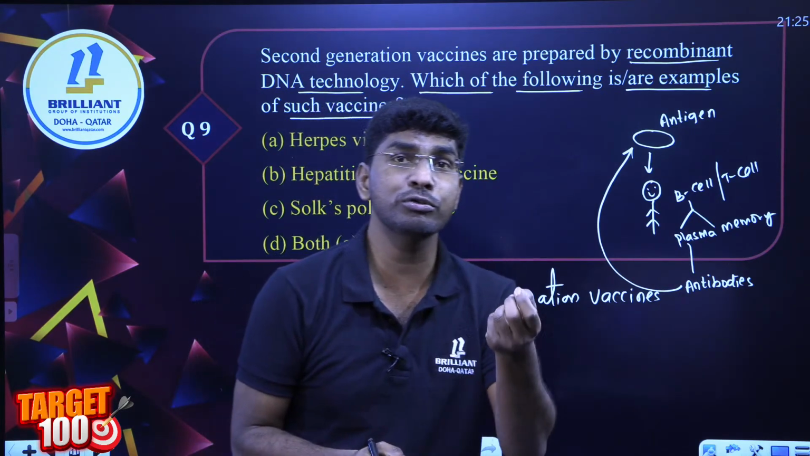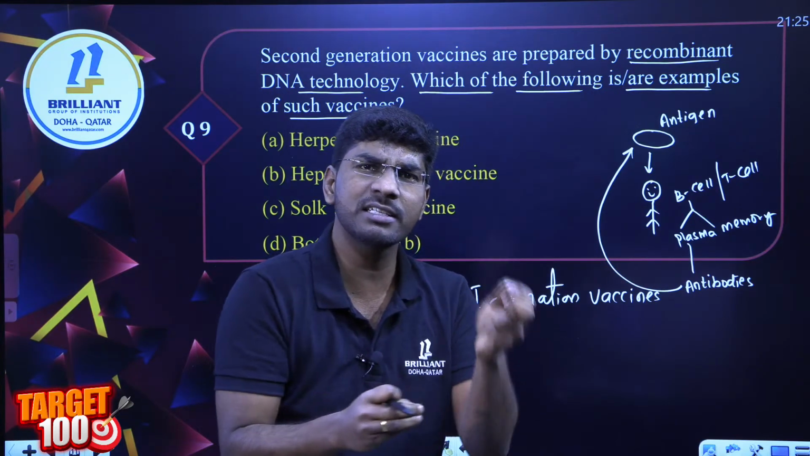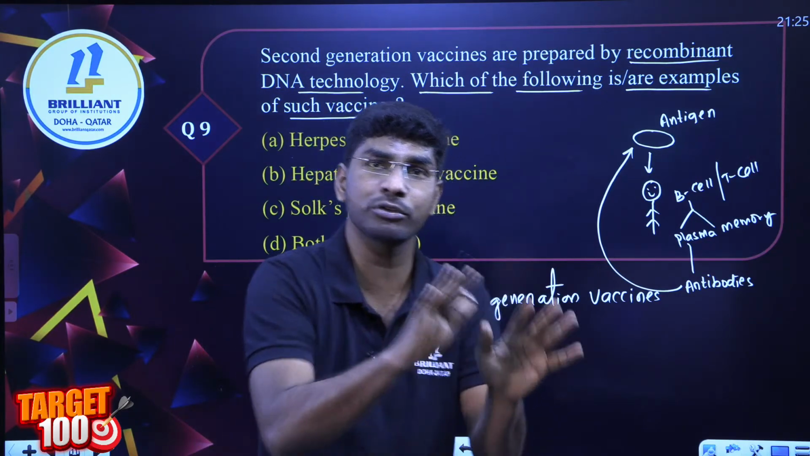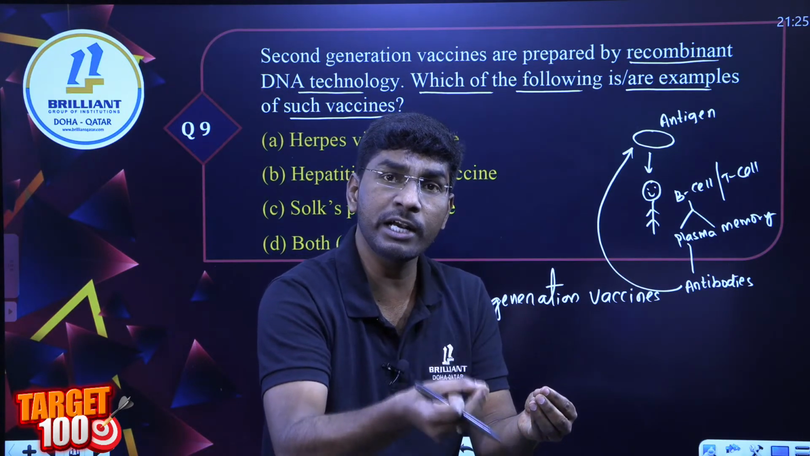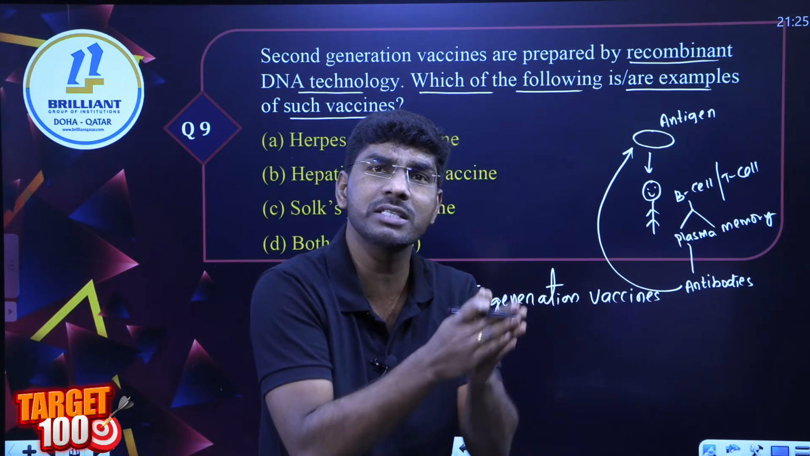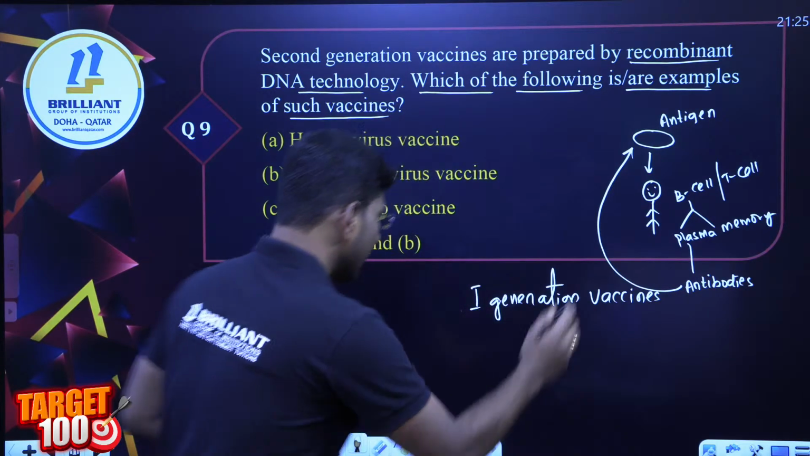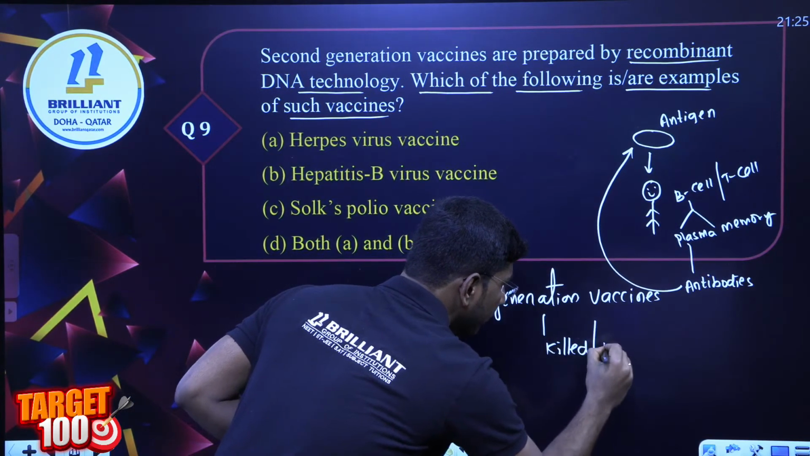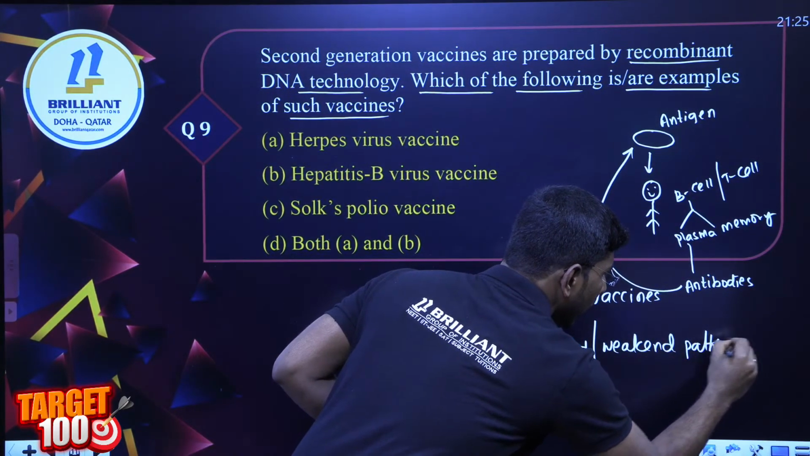For example, polio drops, the oral polio vaccine. The oral polio vaccine contains weakened or attenuated pathogens, or killed pathogens. Got my point? So that is simply weakened or killed pathogen administration to activate our immune system, and we call it first generation vaccination, for example polio vaccines. What is the second generation one? In this one, killed or weakened pathogens we can introduce.